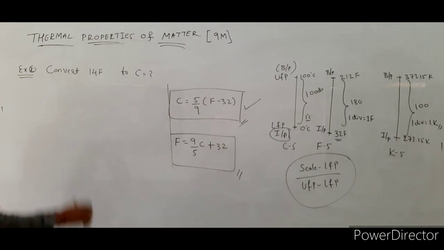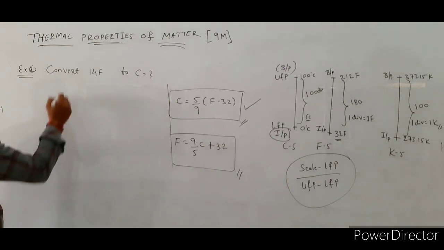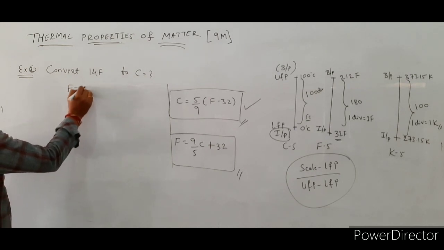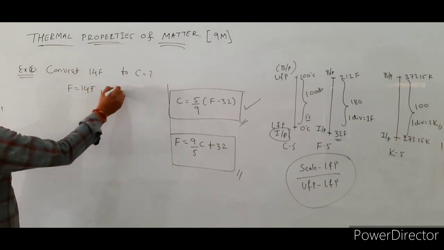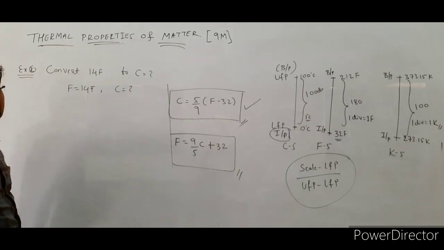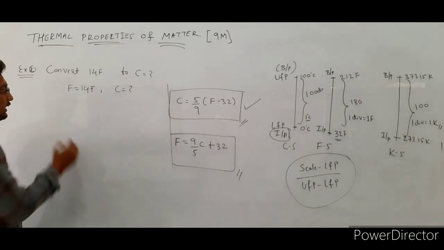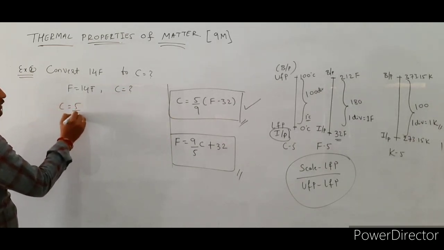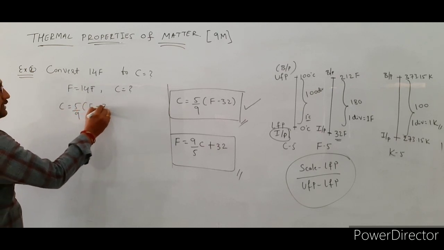The next one is convert 14 Fahrenheit to Celsius scale reading. Here they are given F is equal to 14 Fahrenheit. Convert this into Celsius scale. Again we are using the same formula, that is C is equal to 5 by 9 bracket of F minus 32.